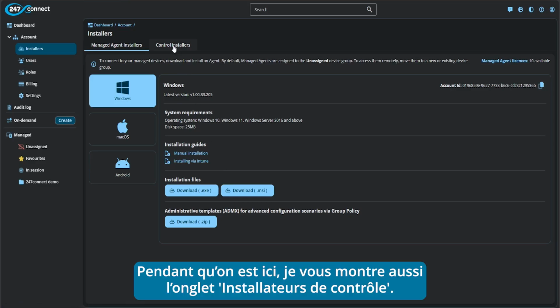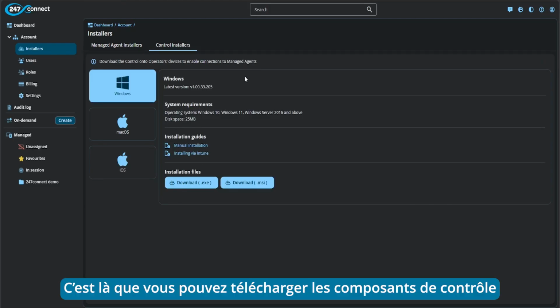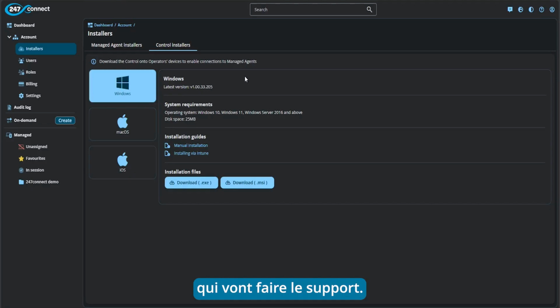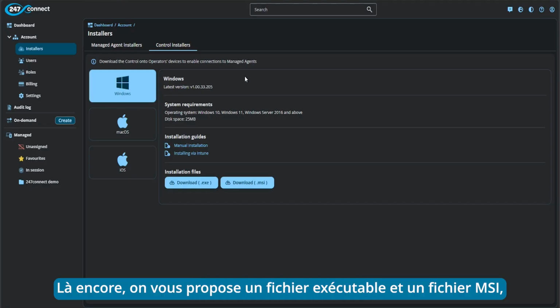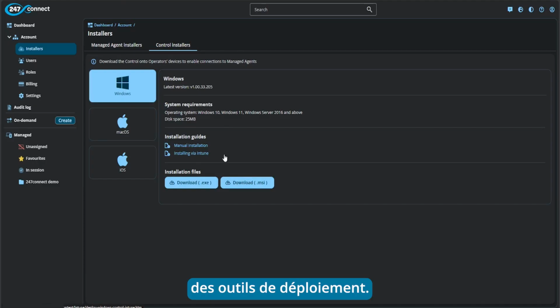Whilst I'm in here, I'll also mention that we do have the control installers tab. This is where you can download the control component. This is what you would need to install on the operators' devices who are going to be performing the remote support. And again, for this, we give you an executable file and an MSI file, and this can be either installed manually or in bulk via third-party deployment tools.